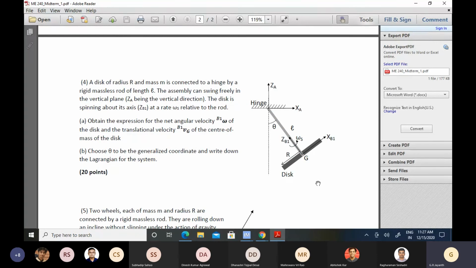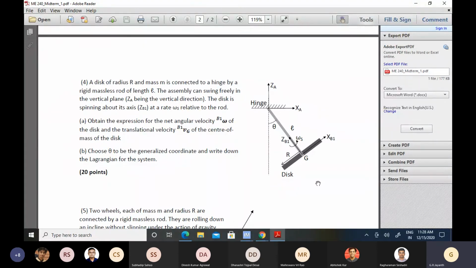Yes, so this was a very strange problem in that so many of you took the wrong direction to start with. A disk of radius r and mass m is connected to a hinge by a rigid massless rod of length L. The assembly can swing freely in the vertical plane, ZA being the vertical direction. The disk is spinning about its ZB1 axis at a rate omega s relative to the rod. Okay, obtain the expression for the net angular velocity omega represented in the B1 frame and the velocity of the center of mass Vg represented in the B1 frame. And then choose theta to be your generalized coordinate and write down the Lagrangian for the system. So this was the question.